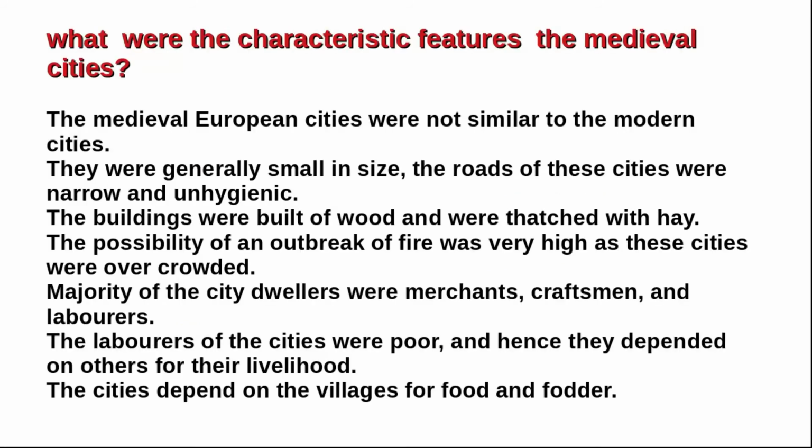Next question. What are the characteristic features of medieval cities? This is an important question. The answer is: the medieval European cities were not similar to the modern cities. They were generally small in size. The roads of these cities were narrow and unhygienic. The buildings were built of wood and were thatched with hay. The possibility of an outbreak of fire was very high as the cities were overcrowded.